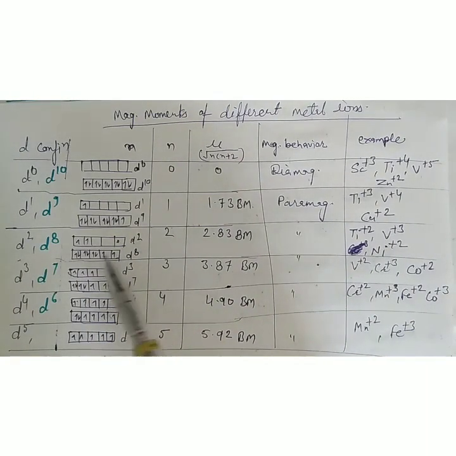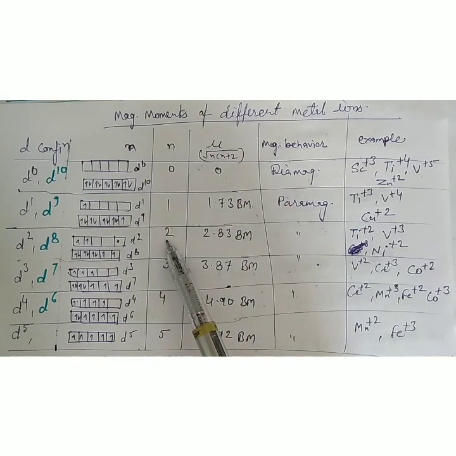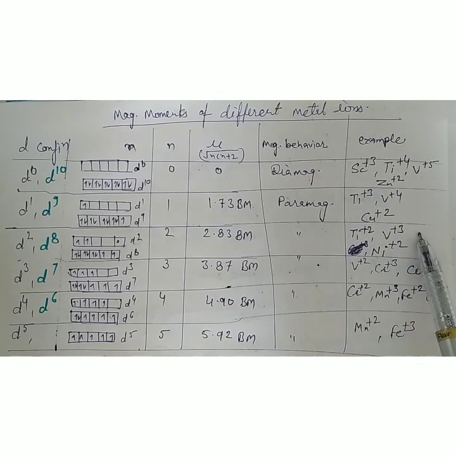D2, d8. There are 2 unpaired electrons in d2 and d8 also. So the value of n is 2. So the magnetic moment will be 2.83. It will be paramagnetic. Examples: Ti+2 and V+3 have d2 configuration, while Ni+2 has d8 configuration.